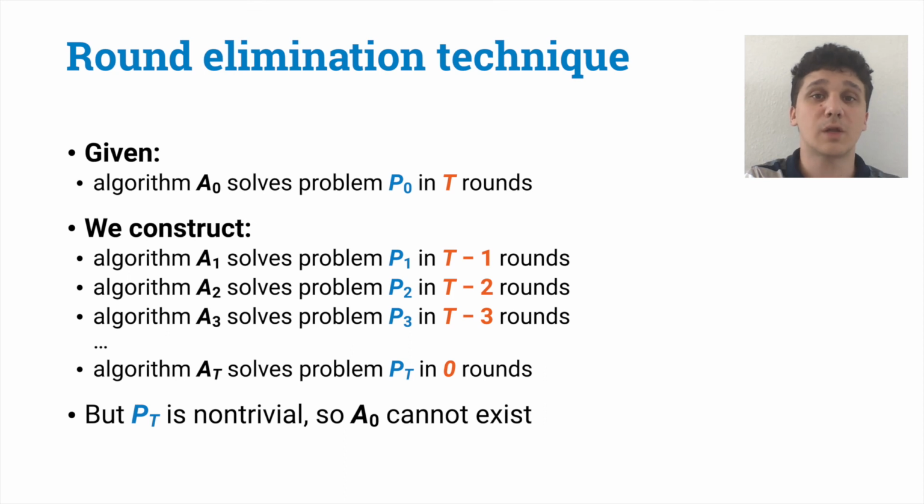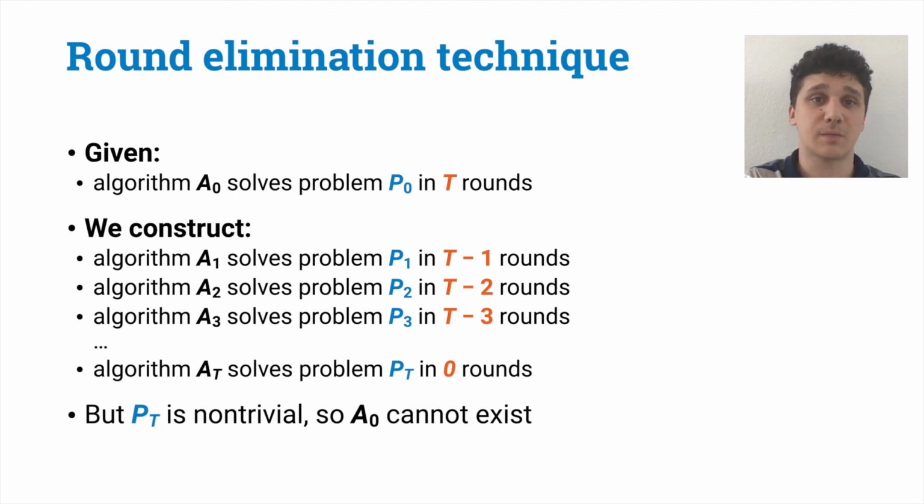So let's see how the round elimination technique works. We start from a problem, P0, for which we want to prove a lower bound of t plus 1 rounds. And we do a proof by contradiction. We assume that we have an algorithm that solves P0 in t rounds, and we show that this assumption would imply that we can define some other problem, P1, that can be solved in t minus 1 rounds.